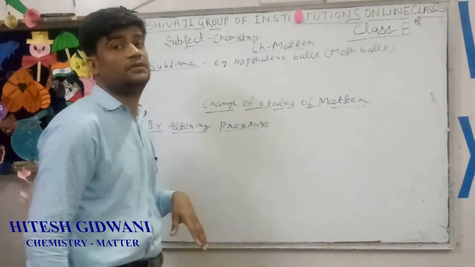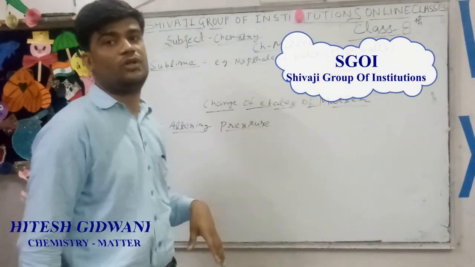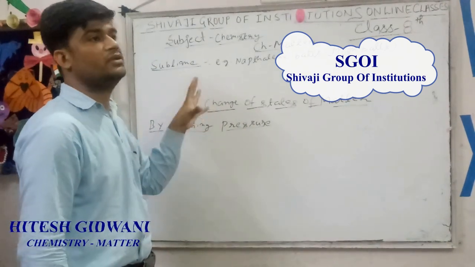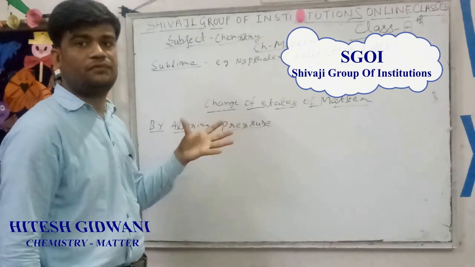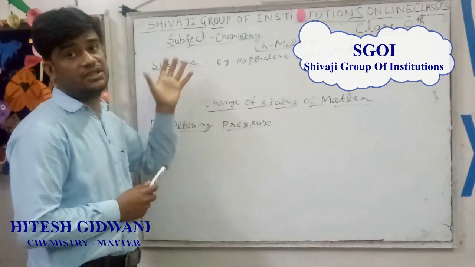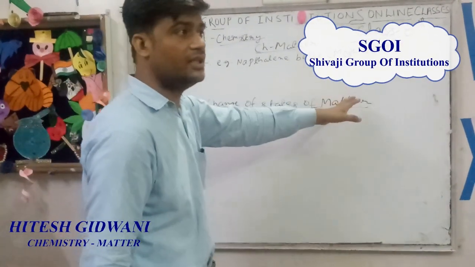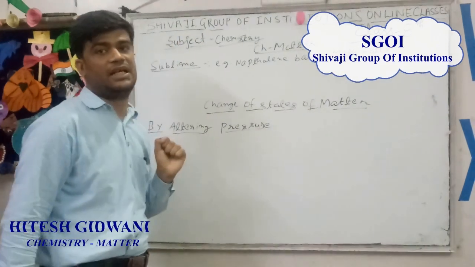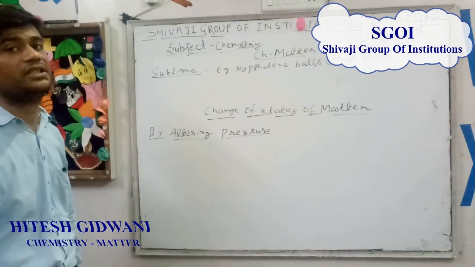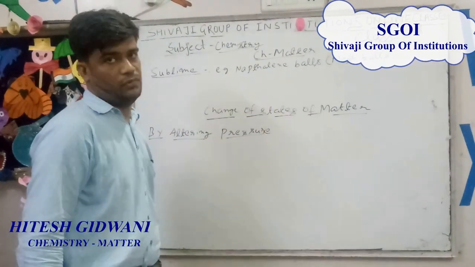An example of sublimation is naphthalene balls, also known as moth balls. They are kept with woolen clothes so that the clothes can be protected from insects. A substance which changes from solid to gaseous state directly, or gaseous to solid state directly, is considered a sublime. The technical term for a substance that shows the property of sublimation is sublime. Example: naphthalene balls or moth balls.